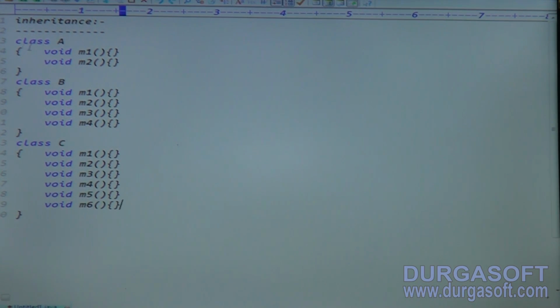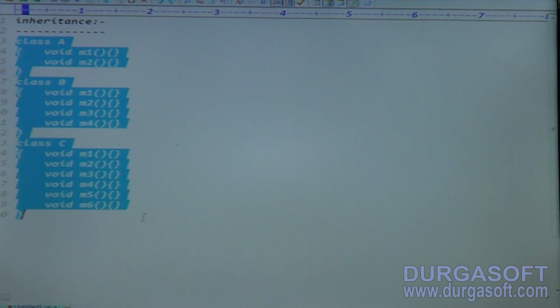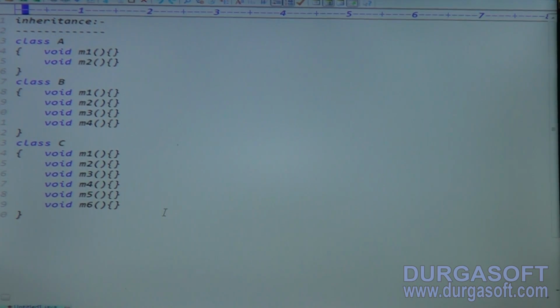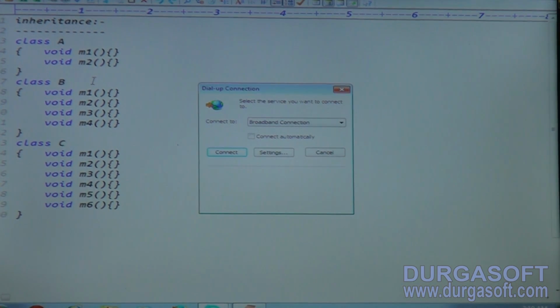So tell me, in this case, what is the disadvantage of this code here? Can you please observe the disadvantage of this code? Disadvantage number 1. m1, m2 is already defined, and m1, m2 a second time you are defining, right? How many times did you define m1, m2? 3 times. How many times did you define m3, m4? 2 times. So here, the redundancy of the application, you can say code duplication. So disadvantage number 1 here, code duplication. In a real-time project, duplication of the code is not allowed.